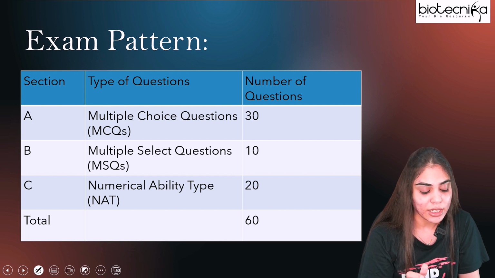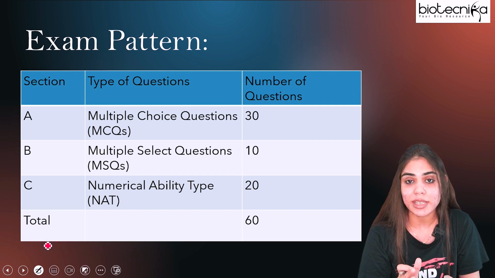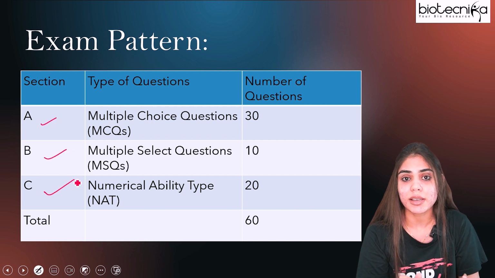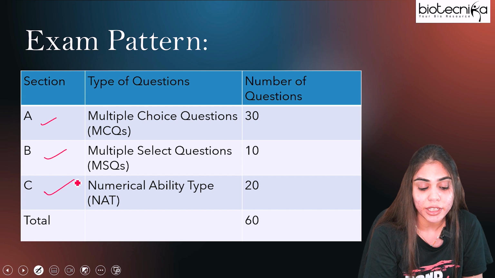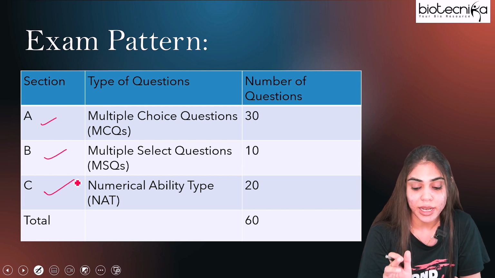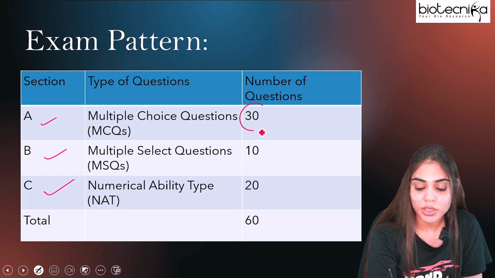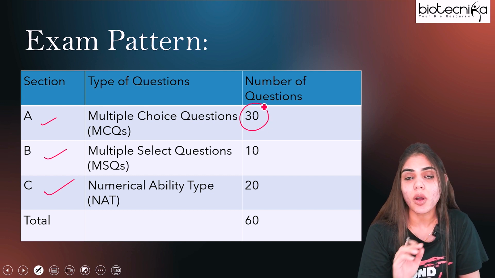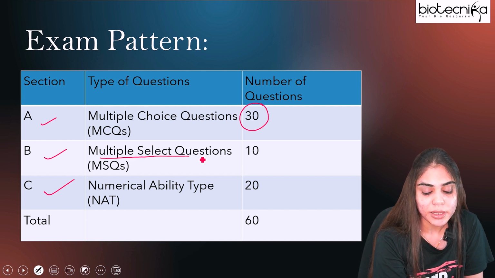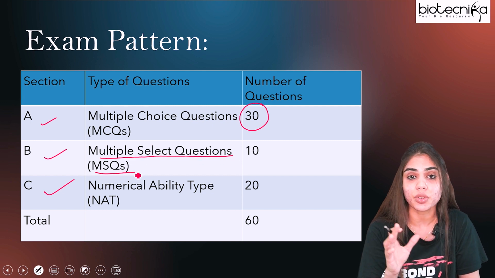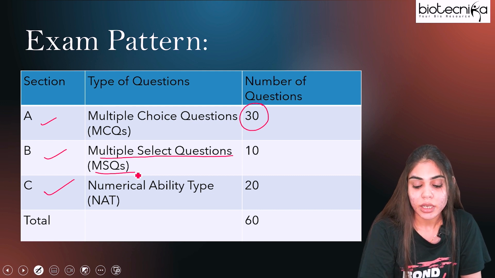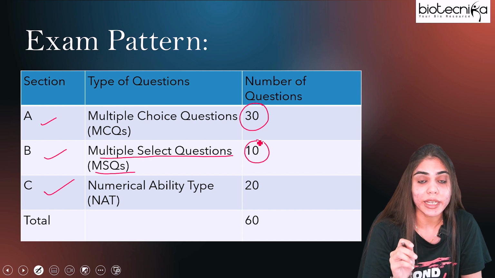For this IIT JAM exam, in total there will be 3 sections: section A, section B, section C. Section A comprises multiple choice questions where you will be given 4 options, out of which you have to select only one option as the correct answer. The number of questions asked here is 30, and all questions are compulsory in this exam. Section B is multiple select questions where you will be given 4 choices, and out of these 2 or 3 answers will be correct. The number of questions asked will be 10 only.